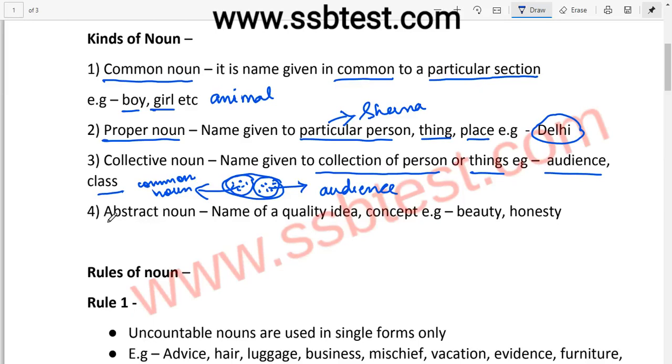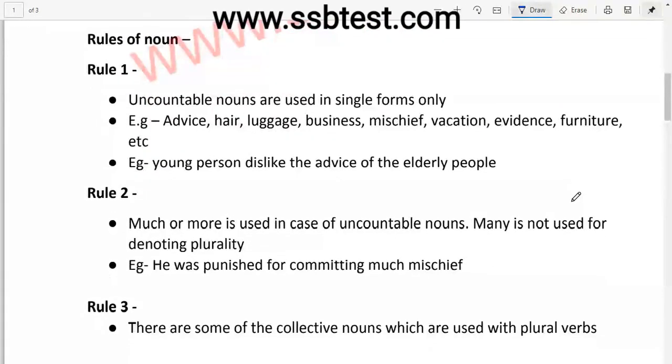Now let us see what is an abstract noun. It is name of a quality, idea, concept. For example, beauty, honesty. Abstract noun is something that does not have any shape. For example, beauty. It is a quality. It does not have any shape. Similarly, honesty. It does not have any shape. So these are abstract noun.